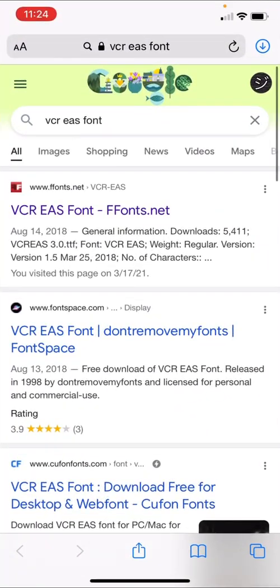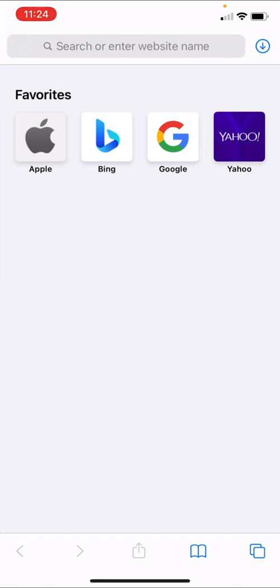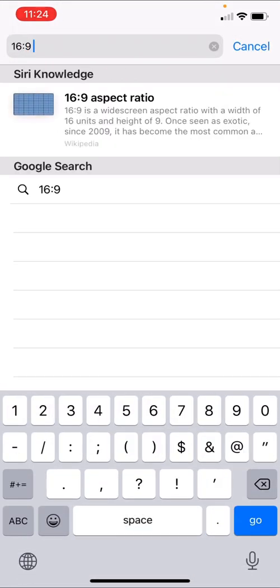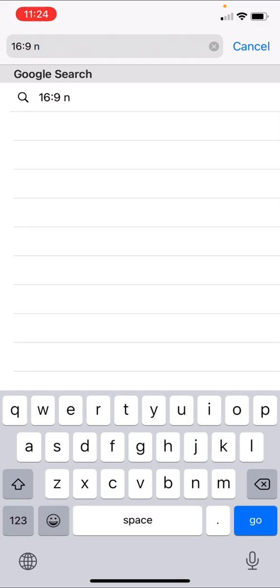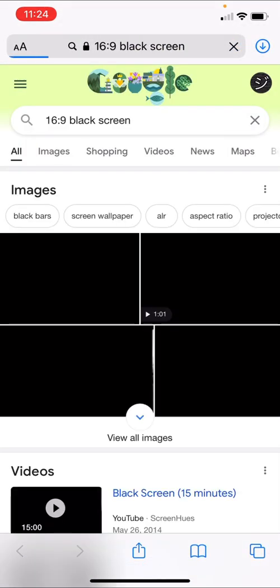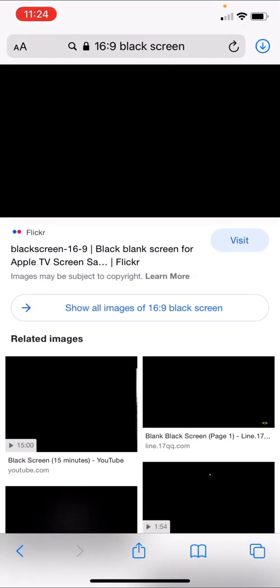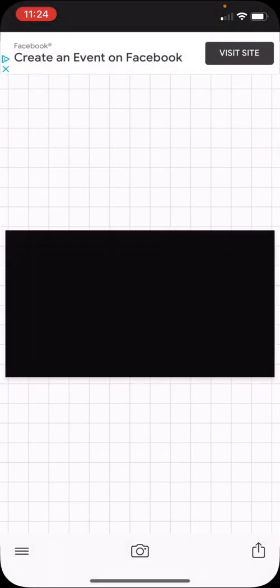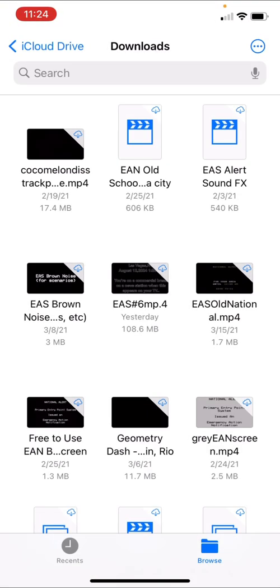And you also need a 16:9 black screen. See, so kind of like this. I usually just do this. There you go. Then you'll need to add this. And if you're wondering how to add the font to it, I'll show you how to do that right now.